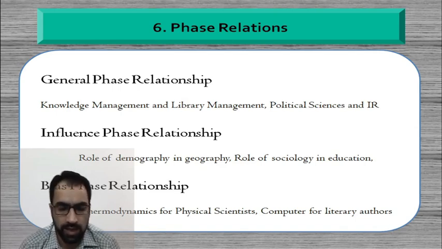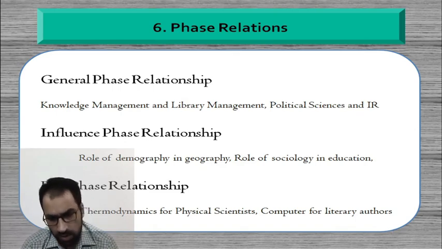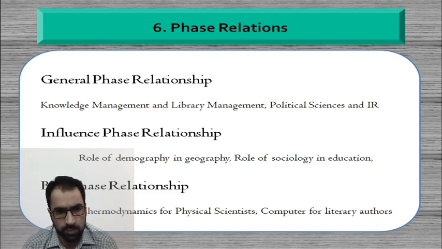Then the last of the specific principles of subject cataloging is the peers relationship. This is a topic which needs a separate discussion, a separate presentation, because it is related to library classification. I am teaching library classification as well.